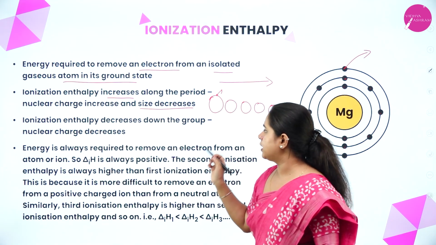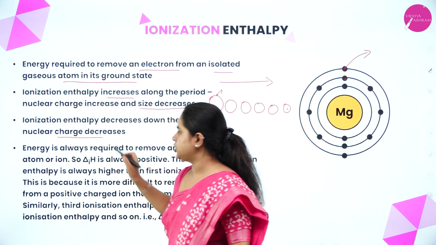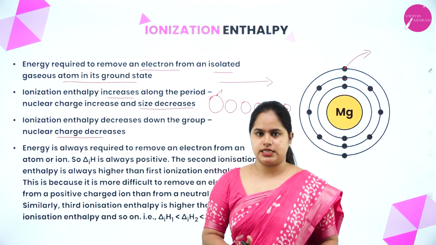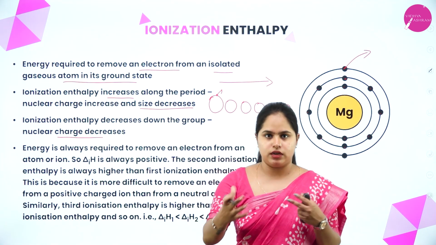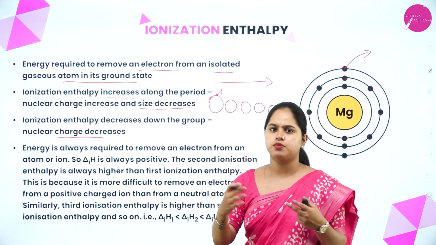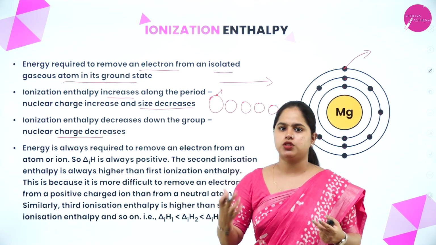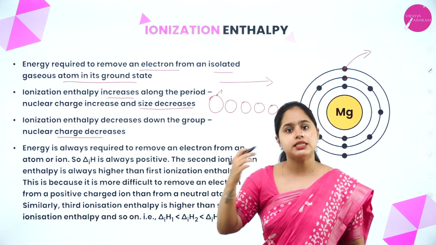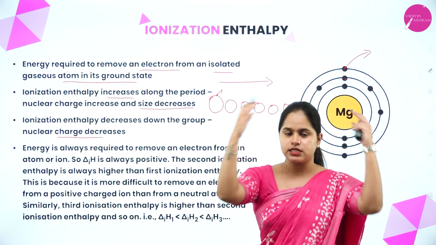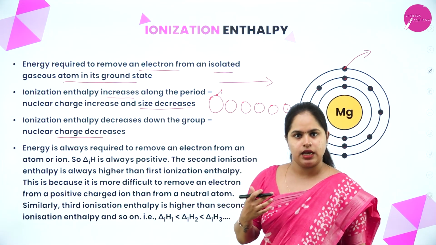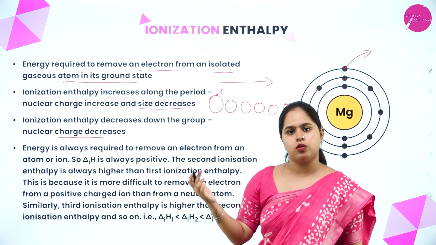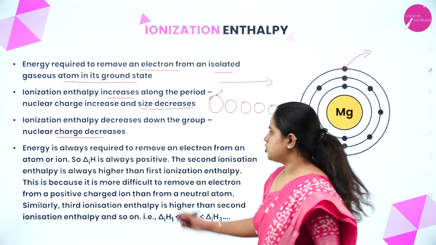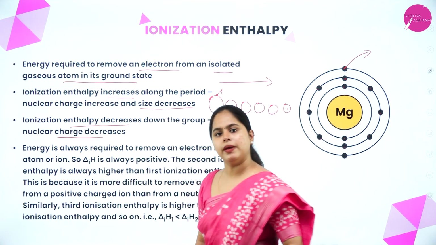Now, ionization enthalpy decreases down the group because the nuclear charge decreases. We know that as we move down the group, the size increases. So now the attraction between the nucleus and the electrons keeps on decreasing, right? Hence, the nuclear charge also decreases. So what happens? The electron can be easily removed from the outermost shell, because the size is increasing and the attraction is becoming less. If the electron can be easily removed, that means only a very little amount of ionization enthalpy is to be given there, right? So, as we move down the group, the ionization enthalpy decreases.